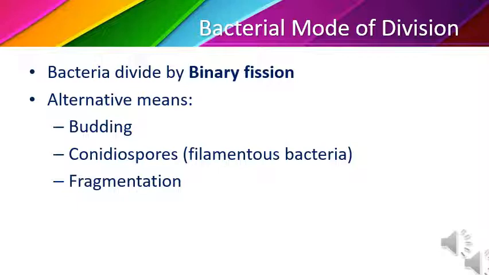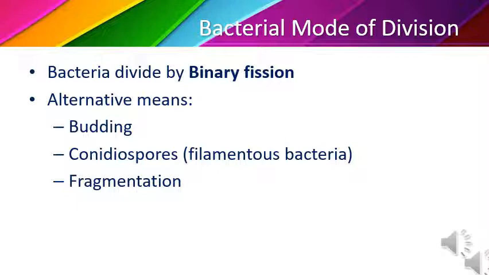Budding is a formation of a small outgrowth from the basic or unicellular cell. So this is a budding mechanism. Budding is commonly seen in yeast. Another mode is conidia spore formation in filamentous bacteria.